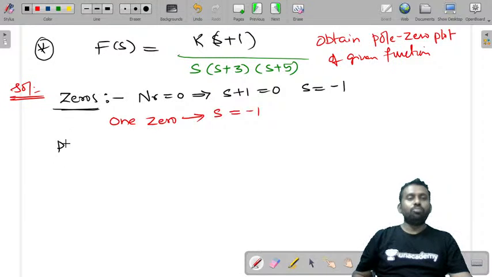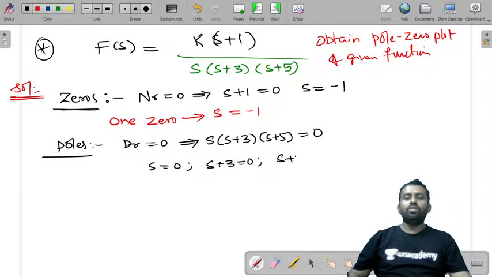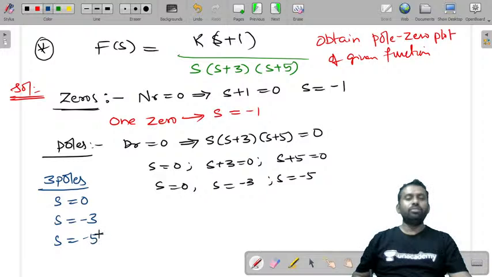Now let us write about poles. So poles are the denominator equal to 0. So s into (s plus 3) into (s plus 5) is equal to 0. So you can write s is equal to 0, or s plus 3 is equal to 0, or s plus 5 is equal to 0. From this you can write s is equal to 0, s is equal to minus 3, and s is equal to minus 5. How many poles are there? Three poles. Where are they? At s is equal to 0, s is equal to minus 3, and s is equal to minus 5.